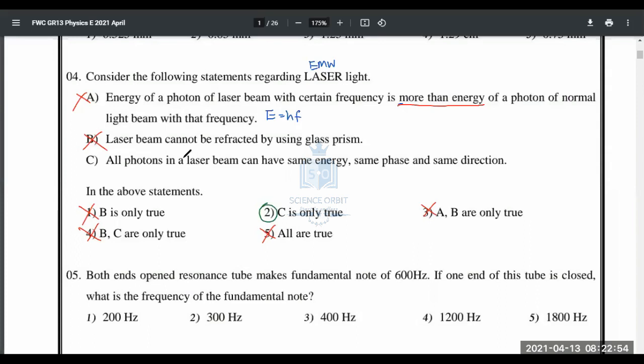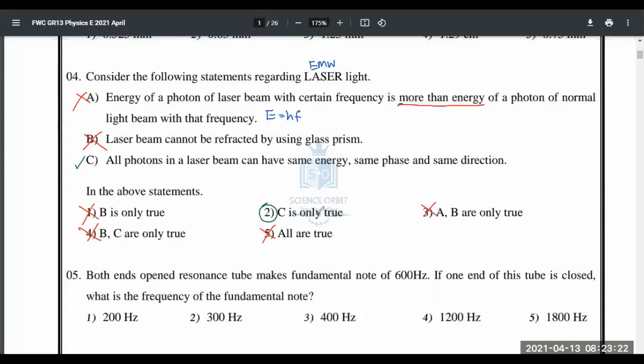Why is that? All photons in this laser beam have the same energy, same phase, same direction. That's why you get that beam of light. They don't get scattered. That's why you get the beam. But if you take normal light from a bulb, it scatters everywhere. Here you get a strong beam of light because of this. So C is definitely correct. Laser questions could be more challenging, but this was very convenient, right?